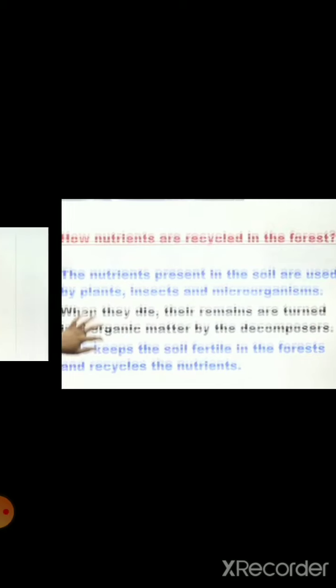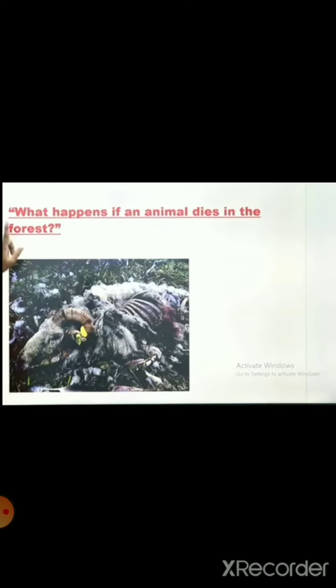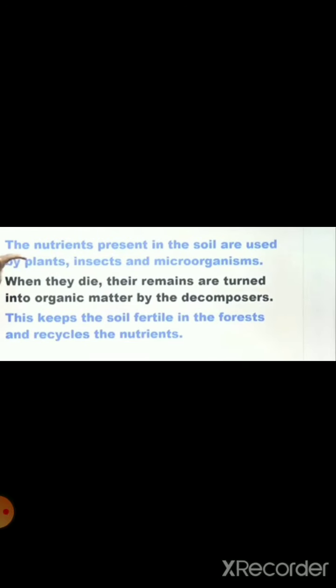So here we can say the nutrients present in the soil are used by plants. Obvious, अगर न्यूट्रिशन जो सॉइल में मिक्स है वो प्लांट्स के थ्रू यूज होंगे, प्लांट्स, इंसेक्ट एंड माइक्रो ऑर्गेनिजम्स. When they die, जैसे ये एनिमल्स डाई हो जाएंगे, their remains are turned into organic matter by the decomposers. Okay, their remains, उनकी बॉडी की जो भी remains part है turned हो जाएंगे किसके थ्रू? decomposers के थ्रू, और organic matter.